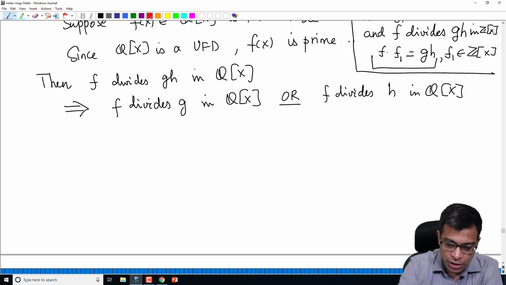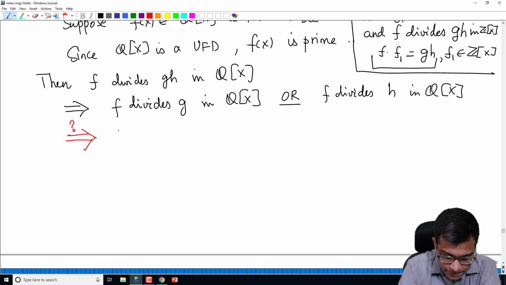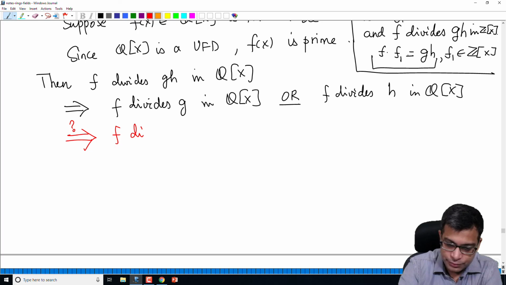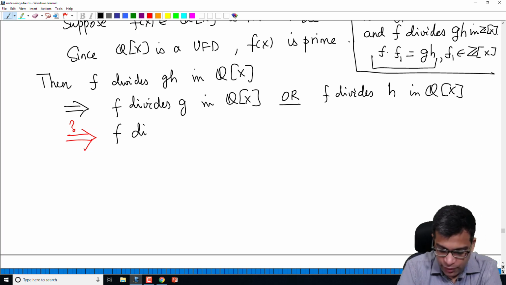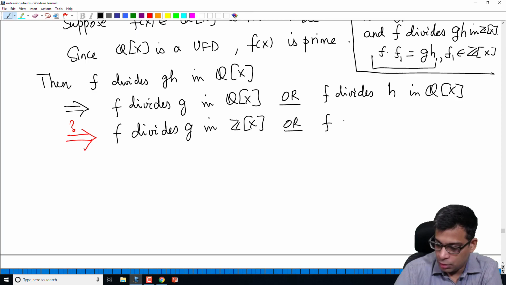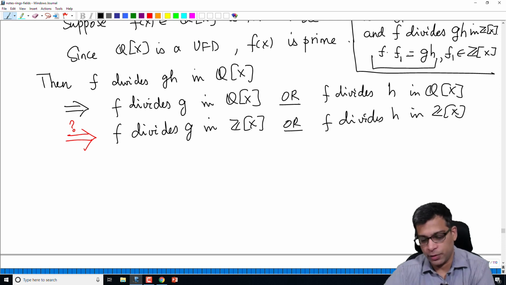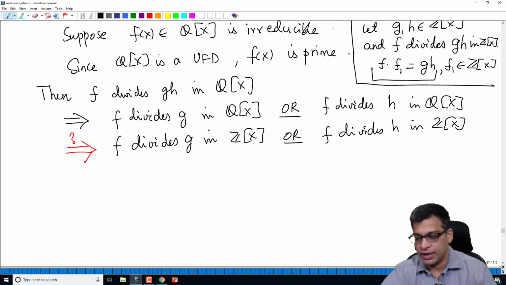But the big question now is, does this imply f divides g in Z[x] or f divides h in Z[x]? Remember, f, g, h are all integer polynomials, but f divides g or f divides h in Q[x].